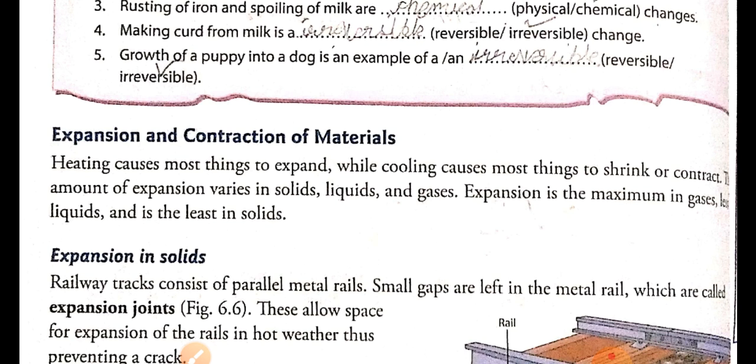Expansion of most things is caused by heating. Heating causes most things to expand, whereas cooling causes most things to shrink or contract. The amount of expansion is different in solids, liquids and gases. Expansion is maximum in gases, less in liquids and least in solids.